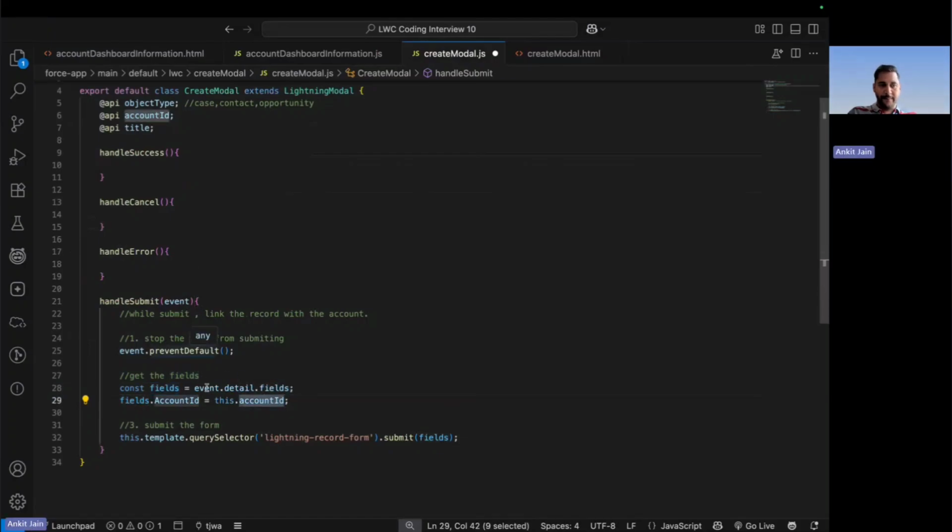First, stop the form. Second, populate the field to which you want to link the record, and you can put any type of automation here before submitting the form. And finally, you can go and submit the form. Once the form has been submitted, there can be a possibility of either success or error. In the case of success, I want to close the modal.